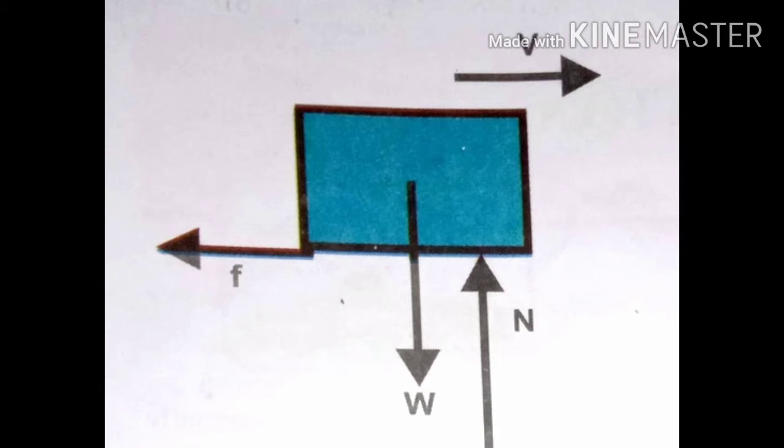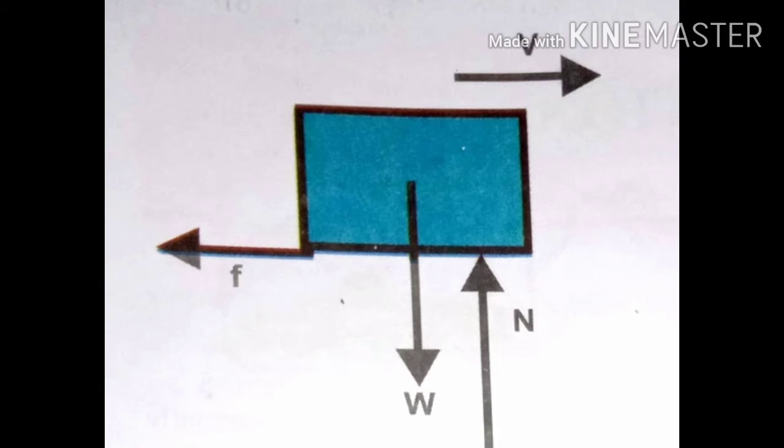So in the vertical direction, two forces act on the book. First, weight. Weight means gravitational force. Second, the normal force N, or reaction force applied by the floor, vertically up. As there is no change in motion of the book along the vertical direction, the net force acting on the book in the vertical direction is 0.